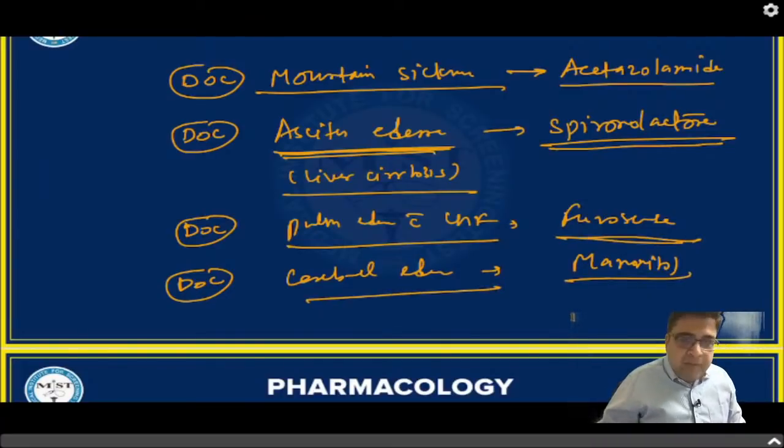And if pulmonary edema is because of some other cause, you have to treat the cause accordingly. For example, patient is having tuberculosis. So tuberculosis can also cause pulmonary edema. So you have to treat the tuberculosis instead of giving some diuretics, right?